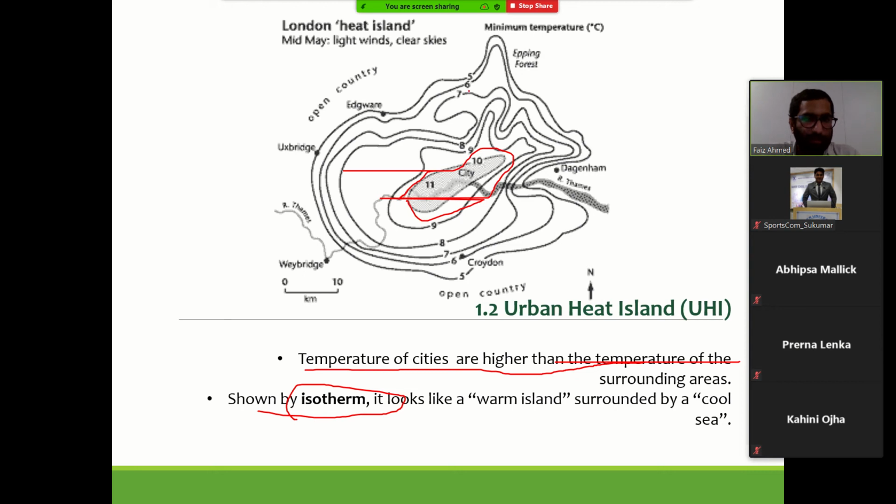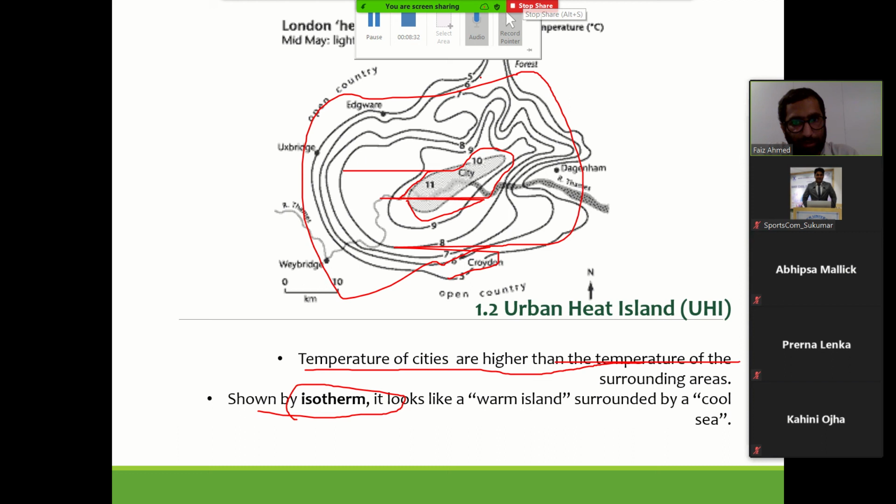contour lines. Okay, I hope you understand the word contour lines, right? In the plans and in the site plans, we must have seen this kind of line, which tells you what the elevation level of this line is.